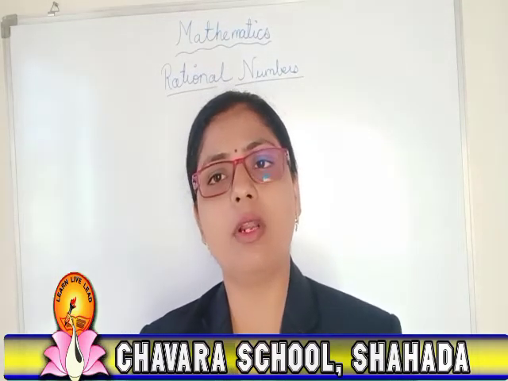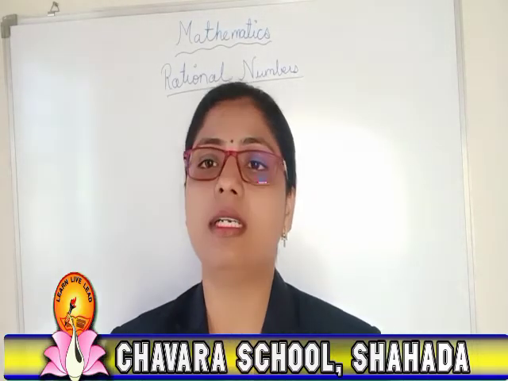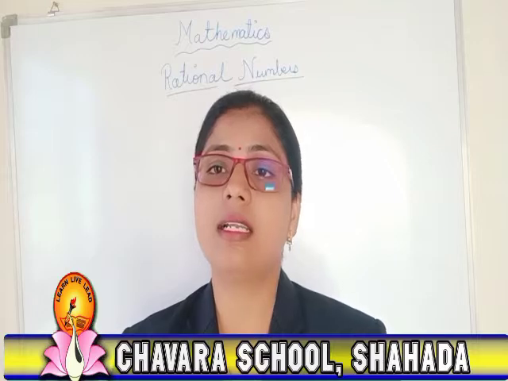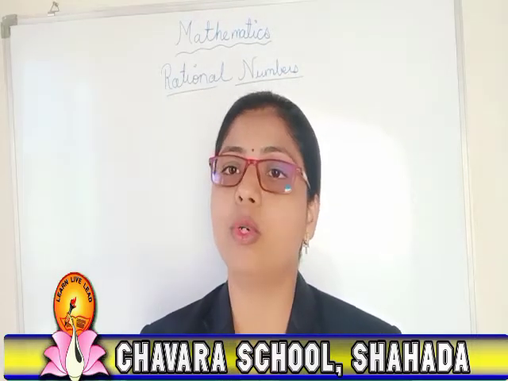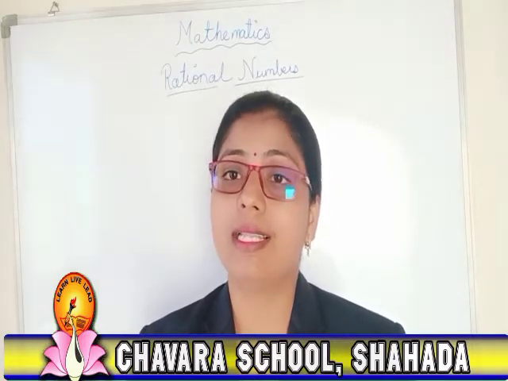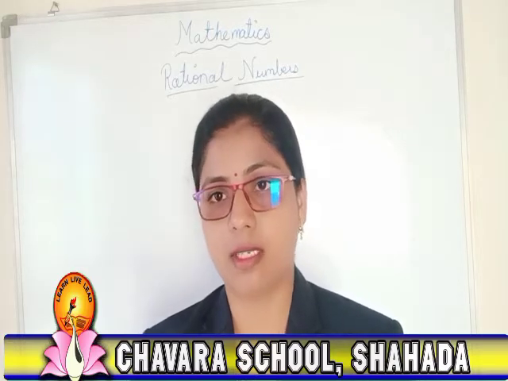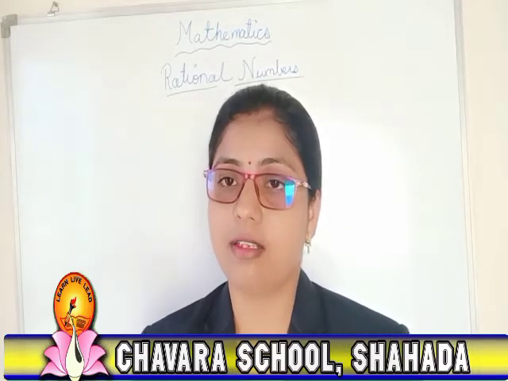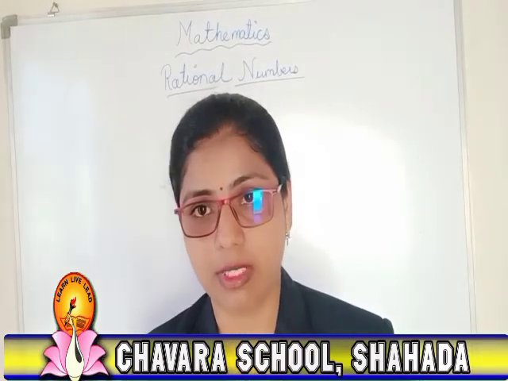You have already studied in the lower classes different types of numbers. There are several types of numbers, for example, natural numbers, whole numbers, then even numbers, odd numbers, then integers. Means there are different types of numbers. So in this lesson we are just going to look at rational numbers.